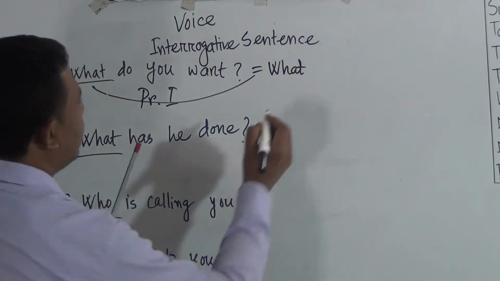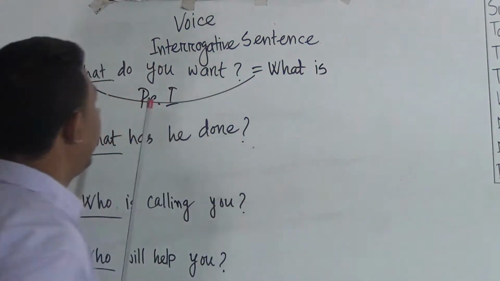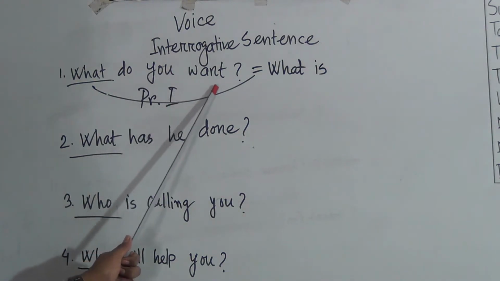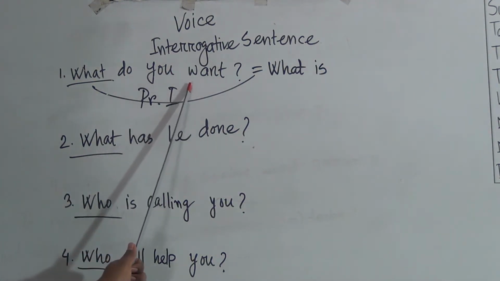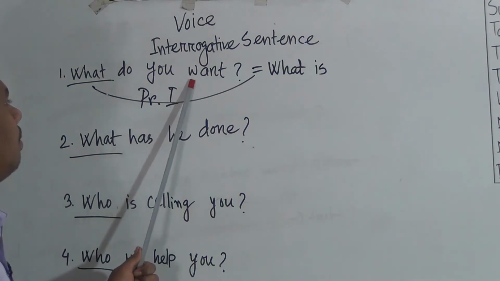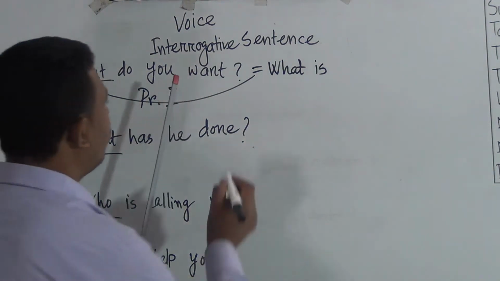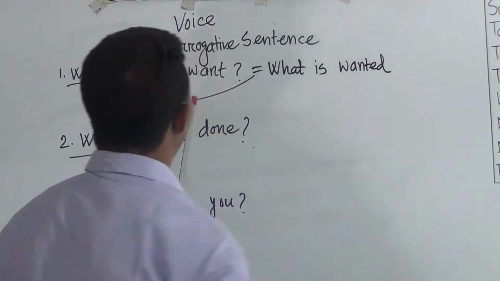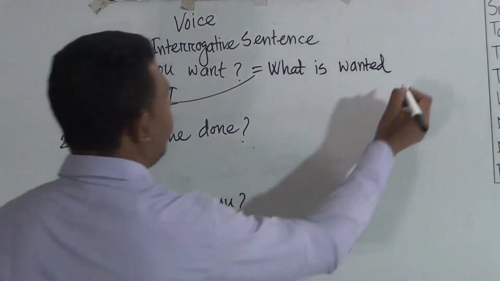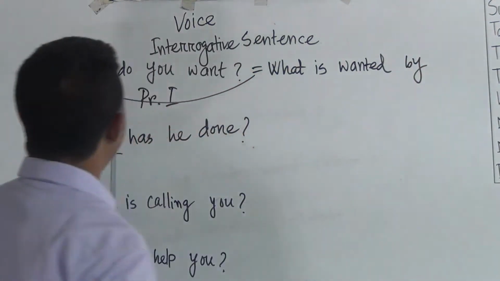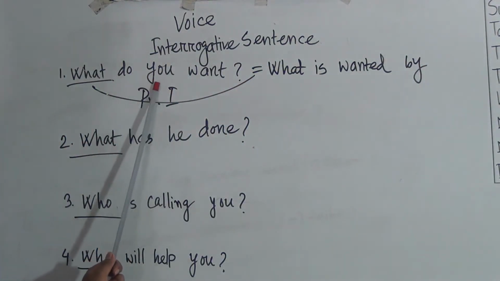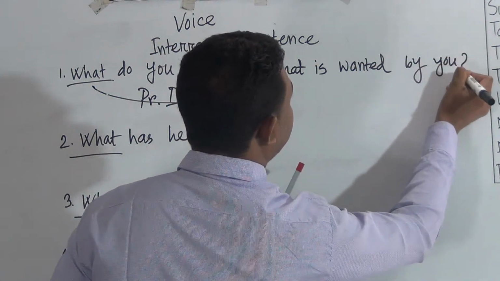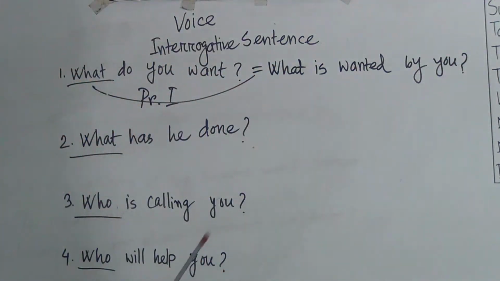So what contains is. Then what is. Then what is the main verb? Want. And I told you in passive form you always have to use the past participle form of the verb. So what is wanted. Then the rules by. Then the object, the subject's object. You, the object is you. What is wanted by you. This is the answer. Okay.